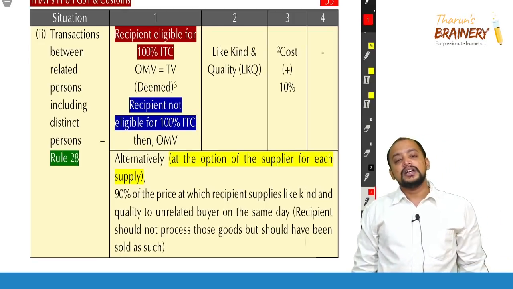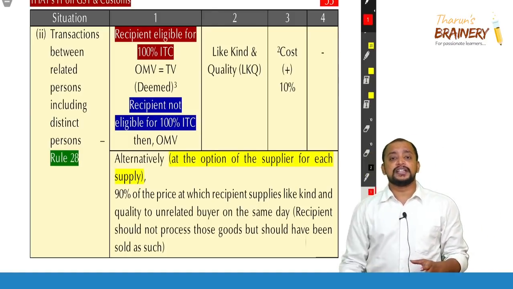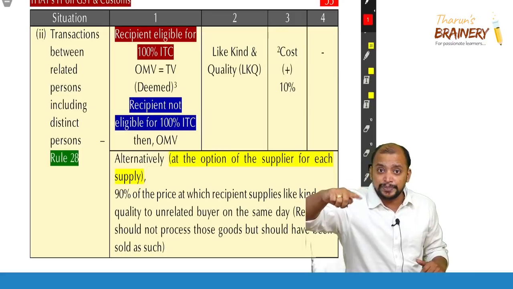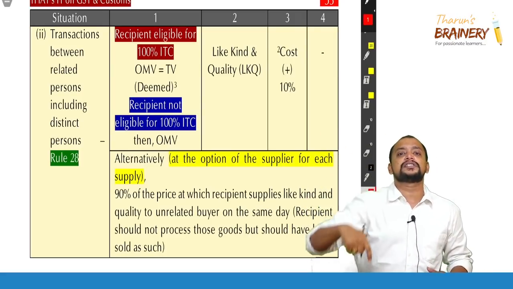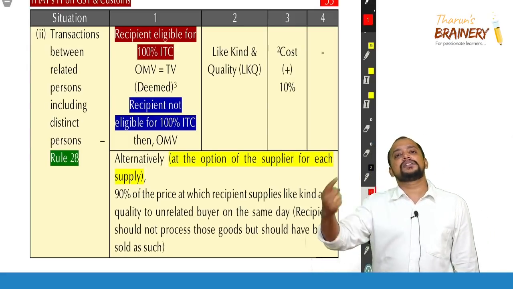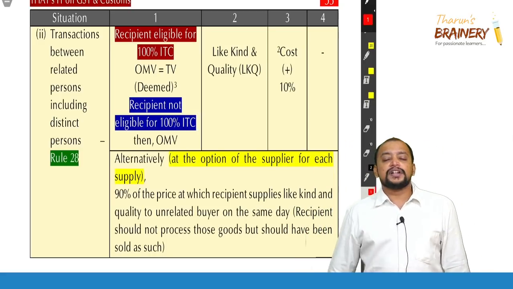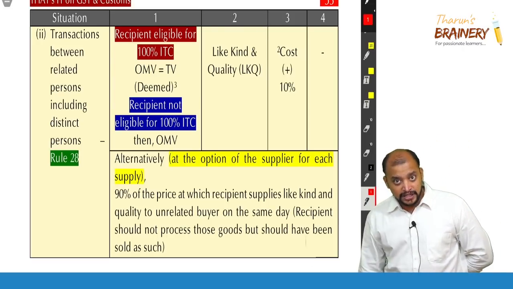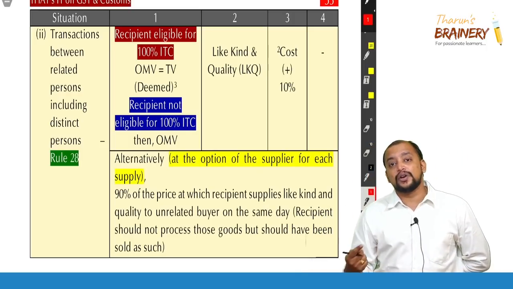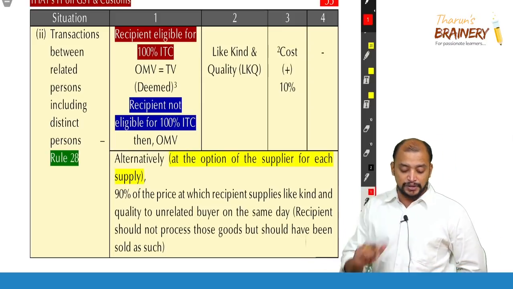What is that relaxation? If recipient is eligible for full ITC. When recipient is eligible for full ITC, for example, I am making sale to a distinct person, I am making sale to a related person. That related person subsequently uses this product or this service for the purpose of making taxable supplies, not exempted supplies, means recipient is eligible for full ITC with respect to this. When recipient is eligible for full ITC with respect to it, then in that case, we will be taking transaction value itself as the open market value. So open market value deemed to be transaction value when recipient is eligible for full ITC.